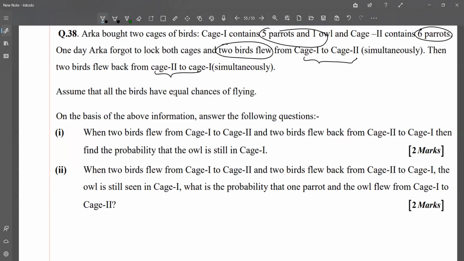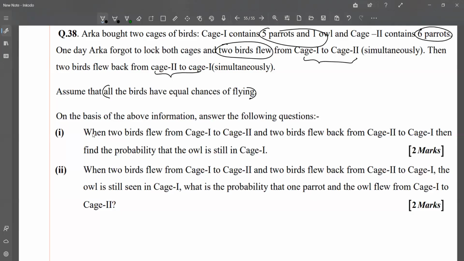We don't know which birds fly, but the most important information given is that all birds have equal chances of flying, which means the probability of a parrot flying is the same as the probability of an owl, whereas the probability of a parrot flying here, because there are 5 parrots, becomes 5 out of 6 in the first cage. And because the owl is less in number, the probability of an owl flying is 1 out of 6. We'll come to that in a bit.